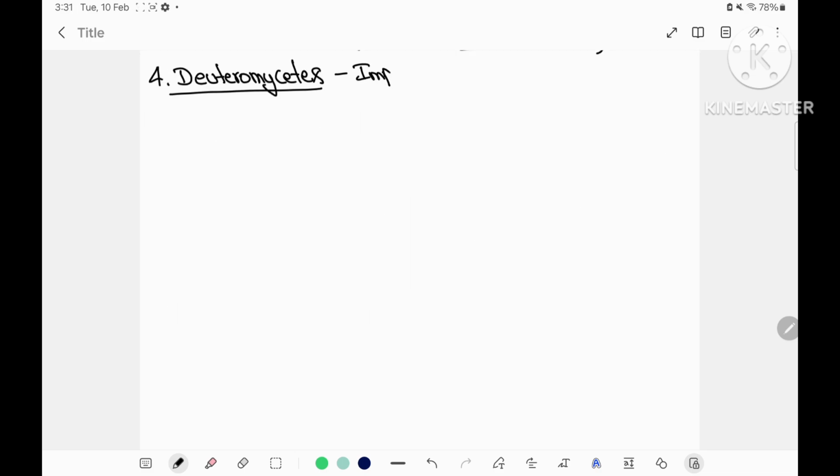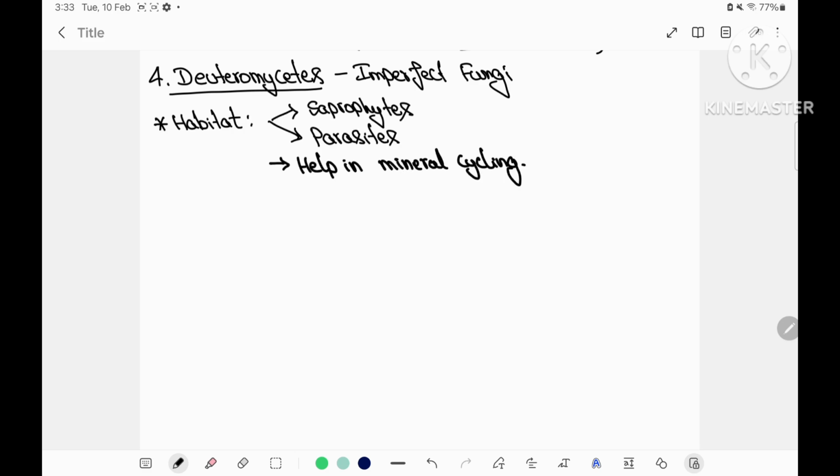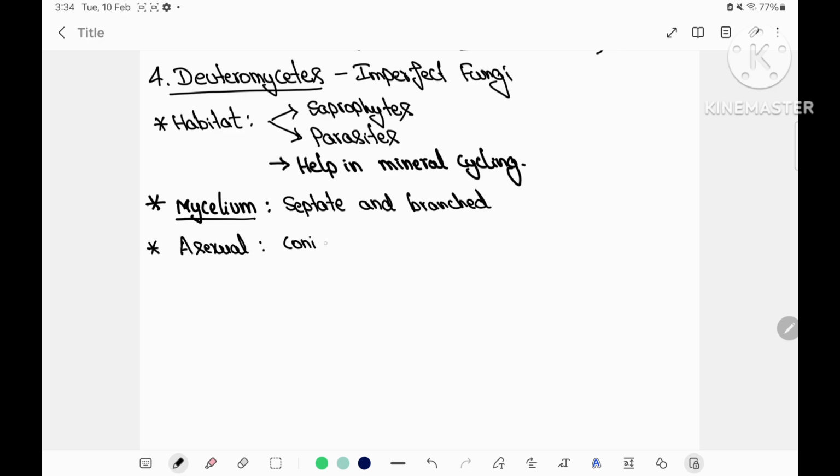The last group of fungi is Deuteromycetes, which is called imperfect fungi. Later we shall discuss why it's called so. They are saprophytes, parasites, decomposers, and help in mineral cycling. This is a very important point. Mycelium is septate and branched.